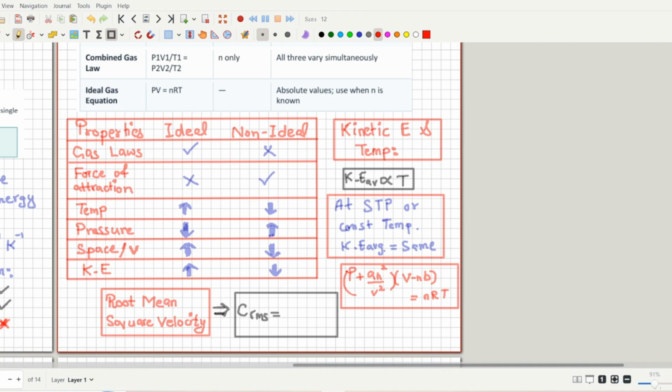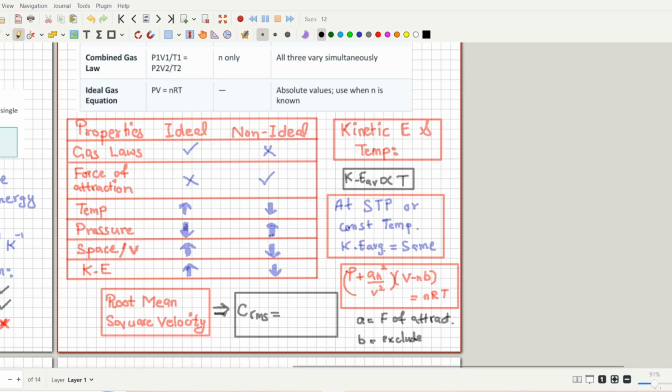So let's talk about what the things given here are. P is pressure. What is a? Let's talk about a. So a is actually the force of attraction. While what is b? Actually b is the excluded volume.